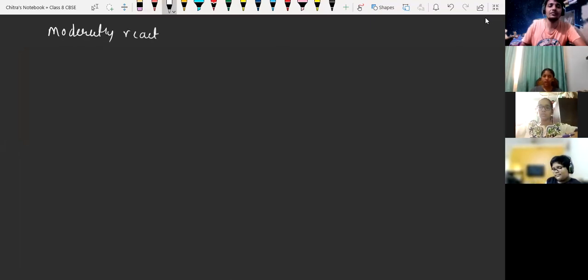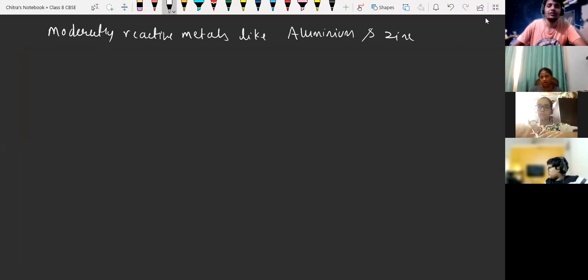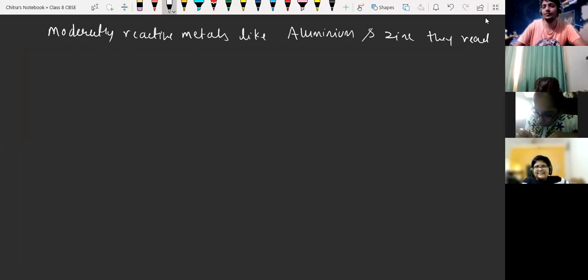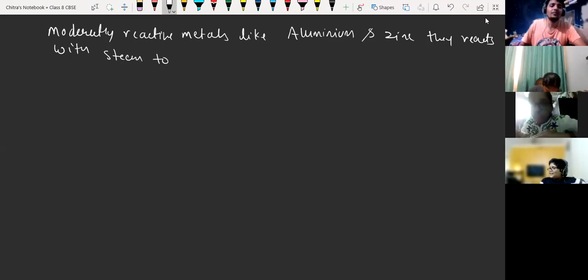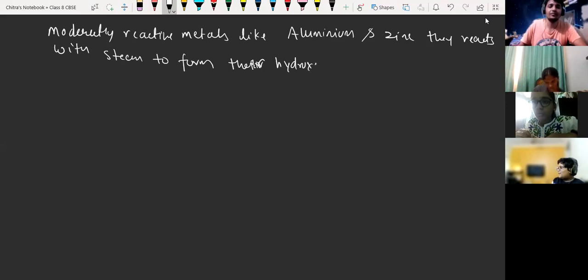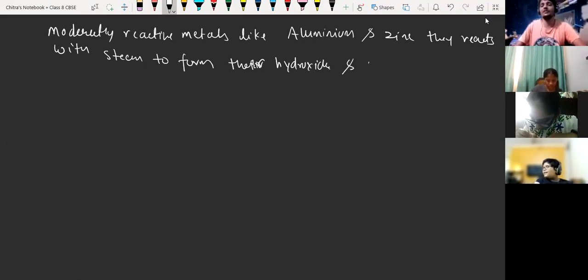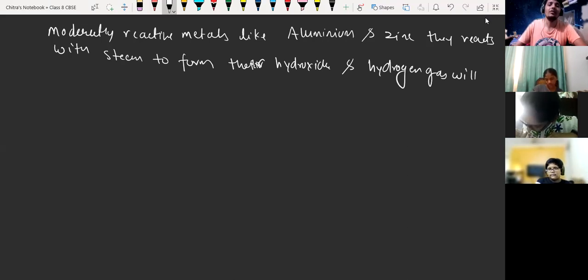Moderately reactive metals like aluminum and zinc react with steam to form their hydroxide, and hydrogen gas will be released.